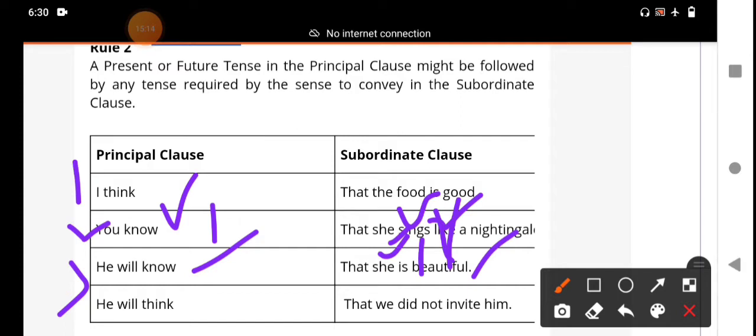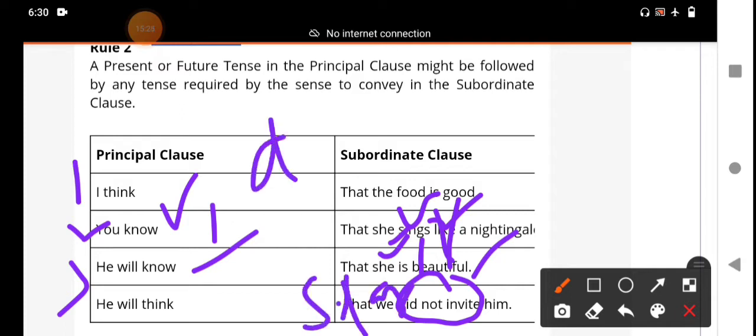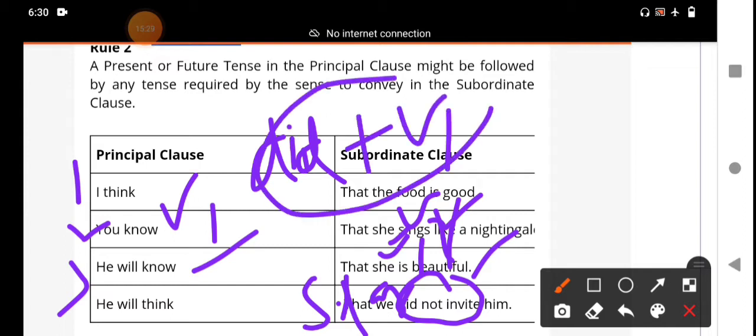The main clause is in the future tense: "He will think that we did not invite him." "Did not invite" is which tense? It is a simple past tense. In a negative sentence, it is did plus V1. What is the negative sentence?